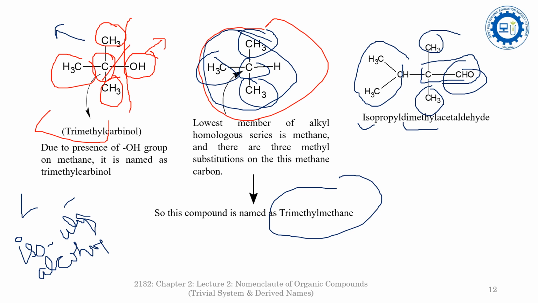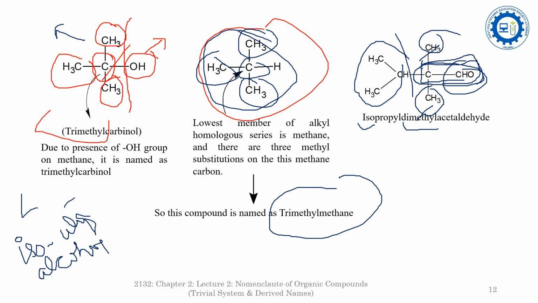See these examples once again. What is the lowest member? The lowest member is this one, because it is a functional group. CHO is the aldehyde functional group, and it is attached to this carbon. So this becomes acetaldehyde. This whole compound is treated as a derivative of acetaldehyde, and these three radicals are attached: two methyl groups and one isopropyl. So that's why it is isopropyl dimethyl acetaldehyde.